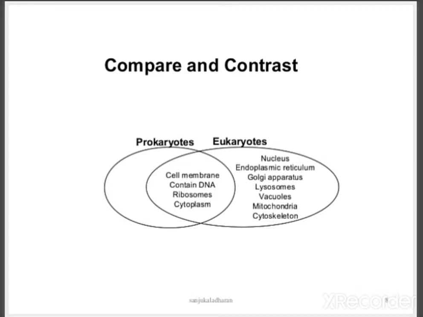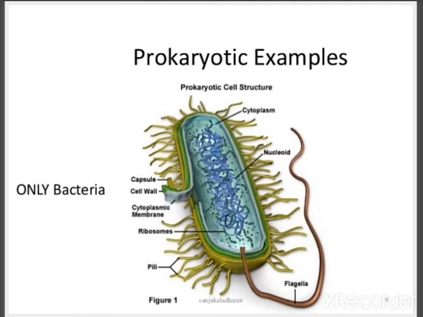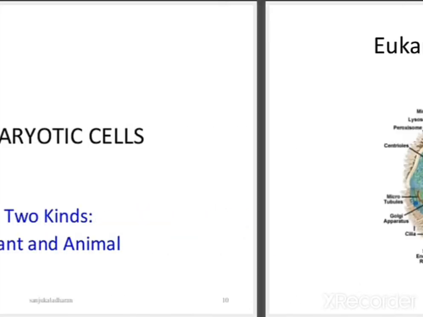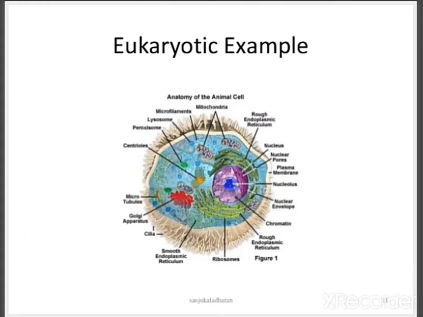These are not available in prokaryotic cells. That is the main difference. So this is the prokaryotic cell, only a bacteria that you can see in this diagram, which consists of capsule, cell wall, chloroplasts, and ribosomes. Pili will be present, and flagella for the movement of cells. And eukaryotic cells, plant and animal cells, will be present.